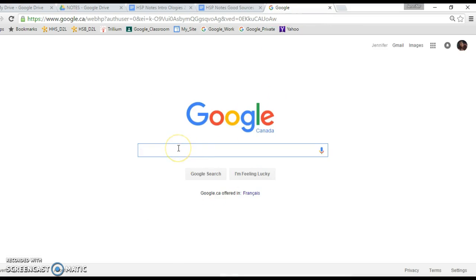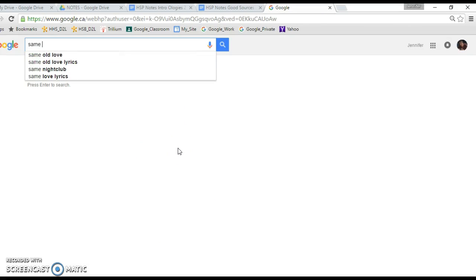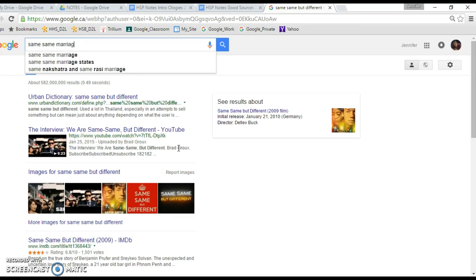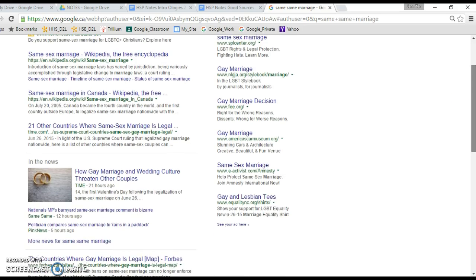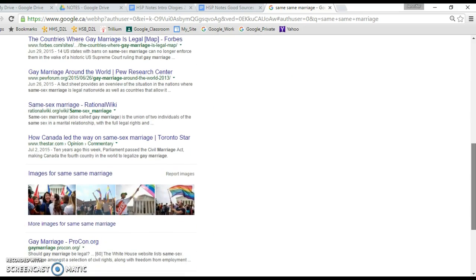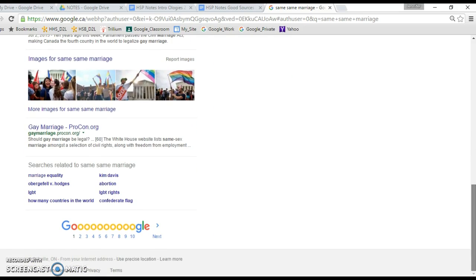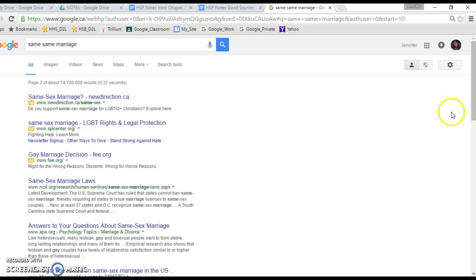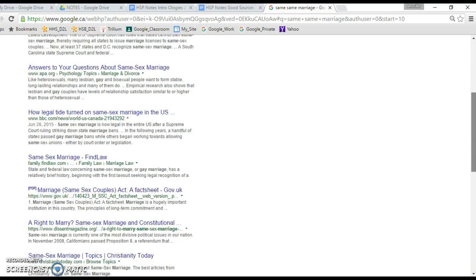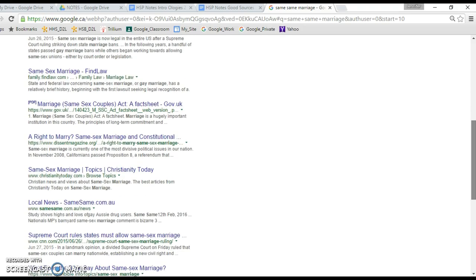So this is really important when we are looking at social issues that perhaps there are 2 sides of, and you may be just wanting to find some neutral facts. So when you look at what we've searched here, you see that there's Wikipedia, there's an article from Time Magazine, Forbes, The Star, and if you go on the next page, we'll see some other ones.